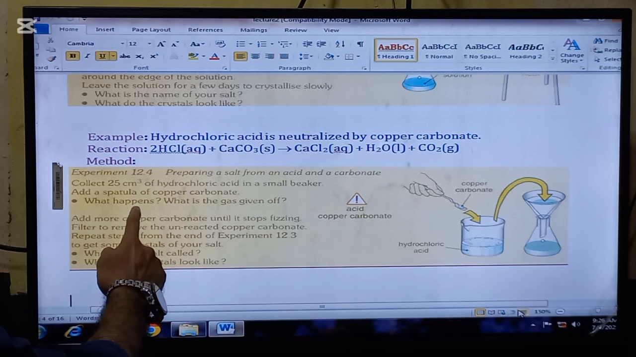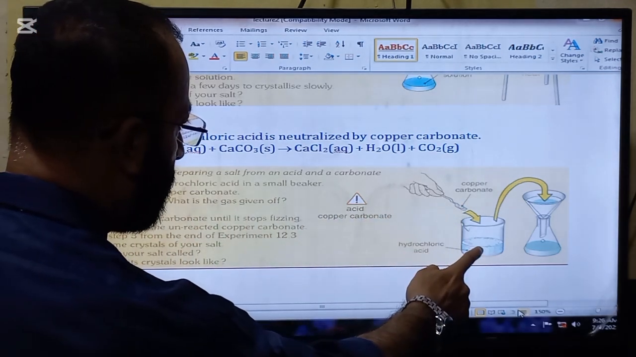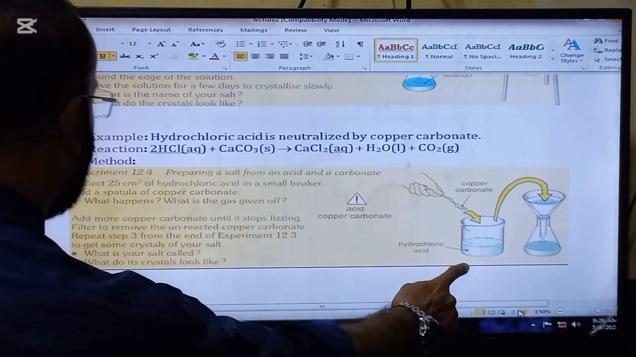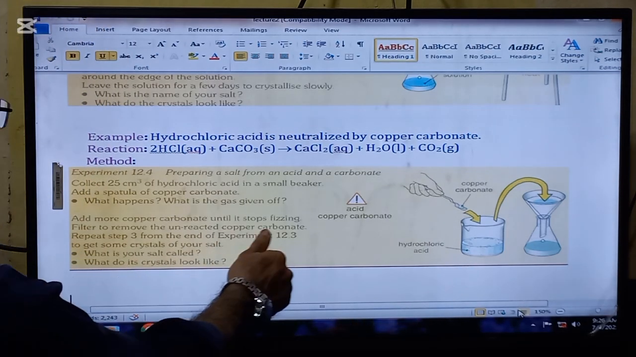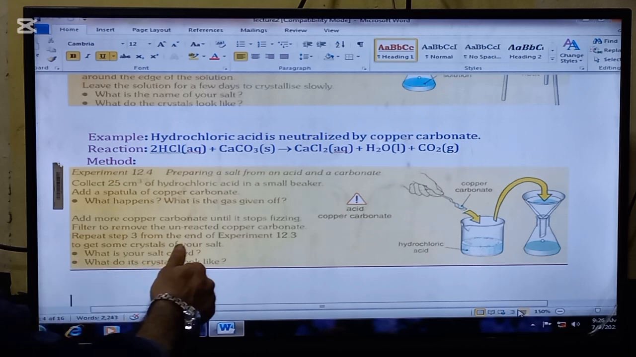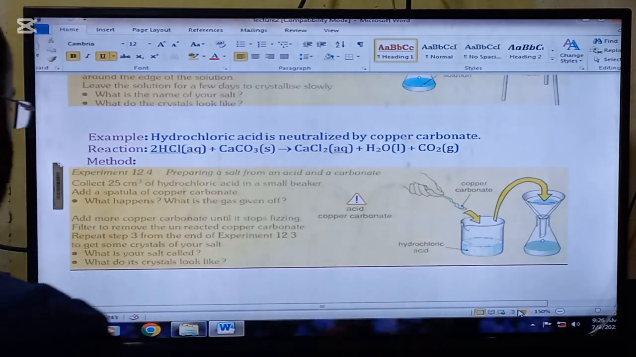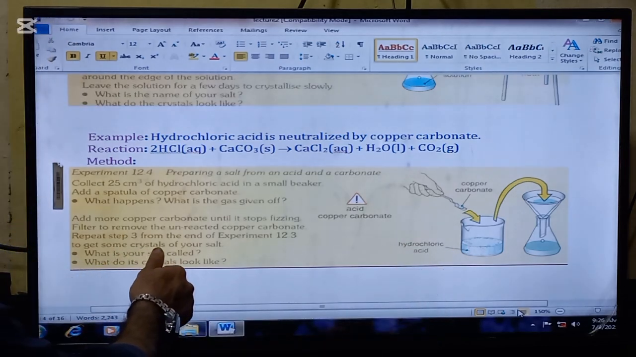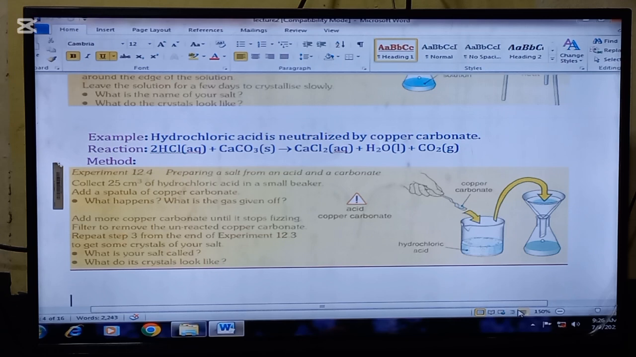Add a spatula of copper carbonate. So here copper carbonate is going to be put into the hydrochloric acid. Add more copper carbonate until it stops fizzing. Filter to remove the unreacted copper carbonate. So it will be filtered now. Repeat step 3 from the end of experiment 12.3, okay, to get some crystals of the salt.